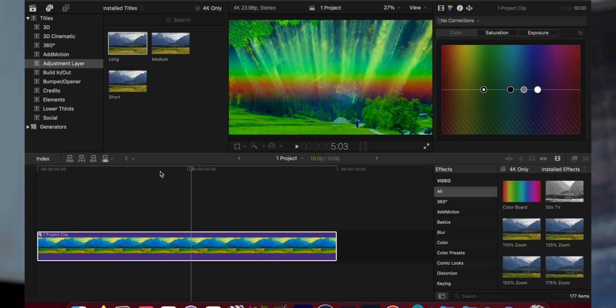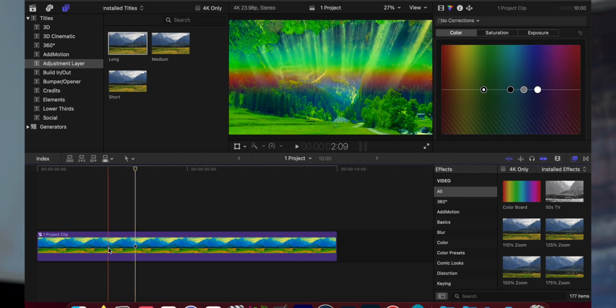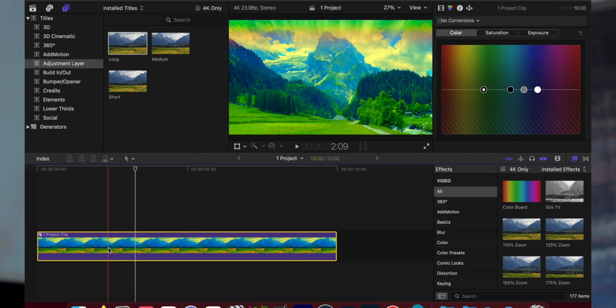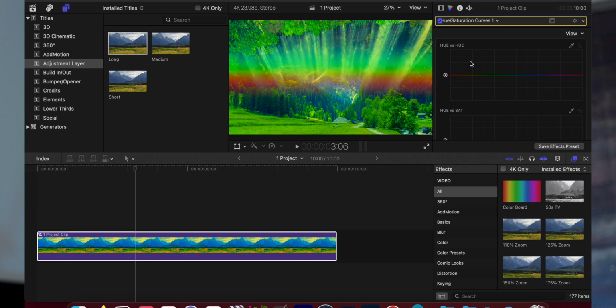The first part is the Hue Vs Hue method. I personally think this is easier and gives better results, but it depends on your editing style. Okay, so the first step you want to do is to select your footage down here in the timeline, and then add a hue saturation curves layer.